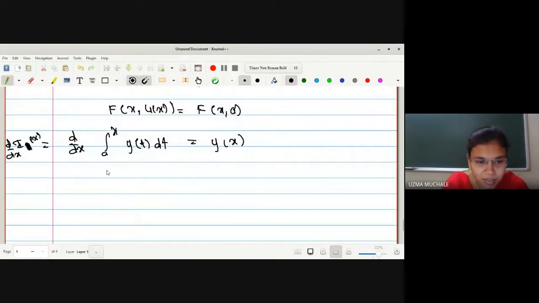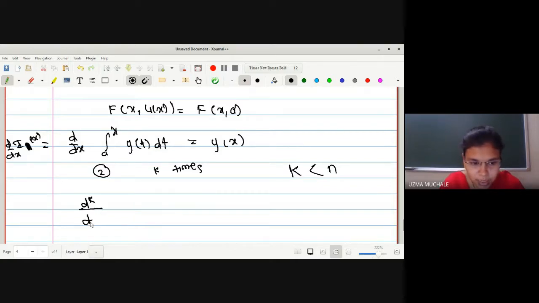Okay, so we have to differentiate our equation number 2 k times. Differentiating equation 2 k times, on the condition that k is strictly less than n. So let me write down the derivative, d^k by dx^k. What is the term here? It is I_n of x, which is equal to what we have.